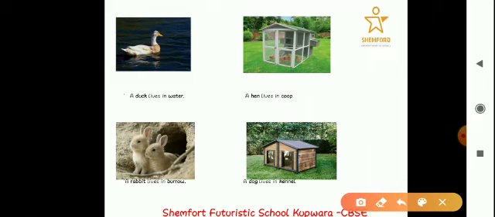A rabbit lives in a burrow. Then there is a rabbit. Where does it live? Burrow. And a dog lives in a kennel. So kennel is the place where a dog lives. So these are the names of some animals along with the name of their home. What you have to do is remember the name of the animal and the place where they live, the name of their home.